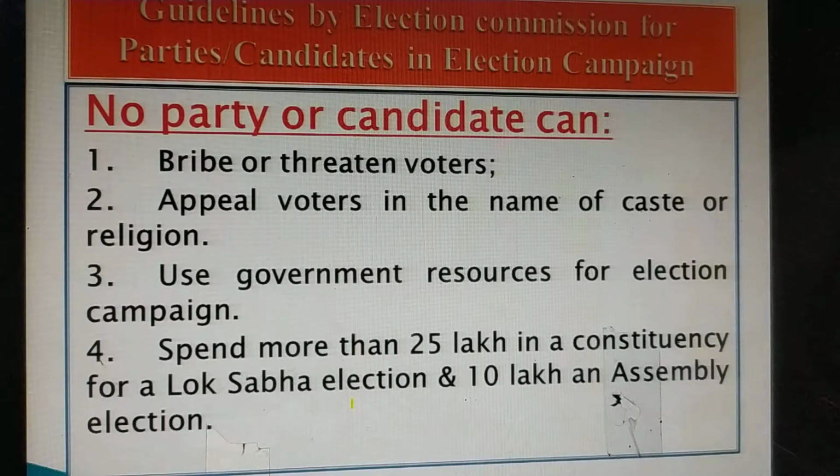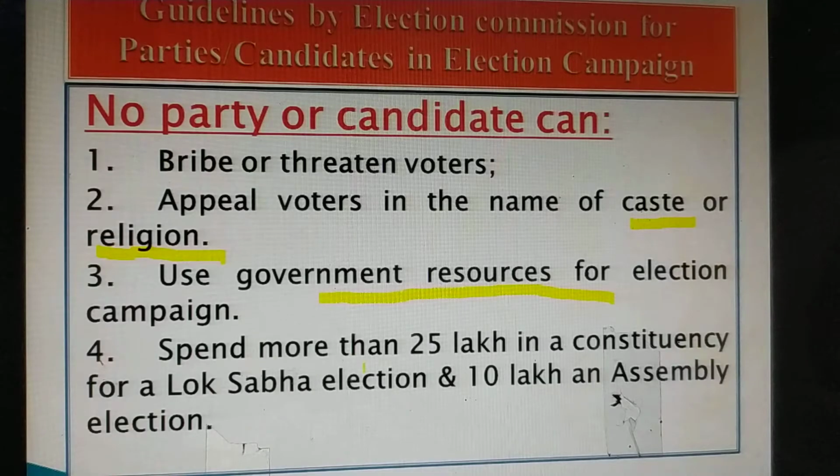no party or candidate can, number one, bribe or threaten voters. It is completely prohibited. They can't give any money or threaten the voters for their vote. Candidates can't appeal to voters in the name of their caste or their religion. They can't use their caste name or religion name in the elections. Candidates can't use government resources. Government resources here refers to government machinery and government people, which can't be used in the election campaign by the leaders.